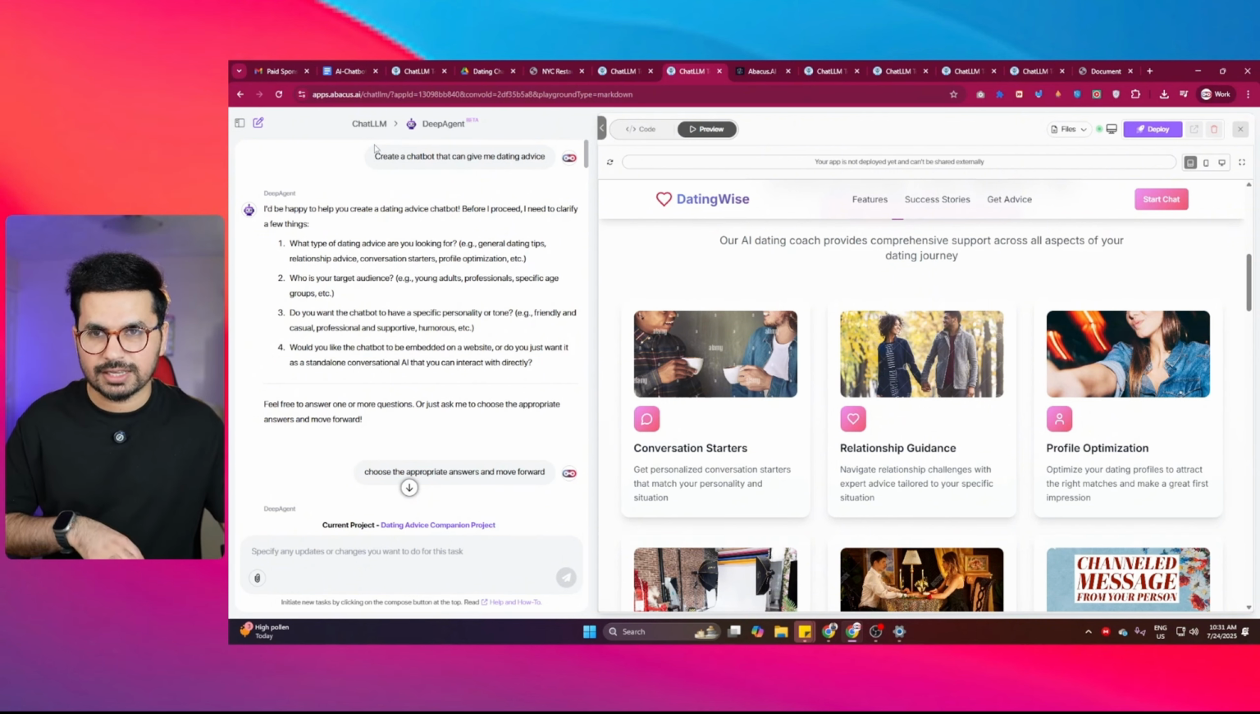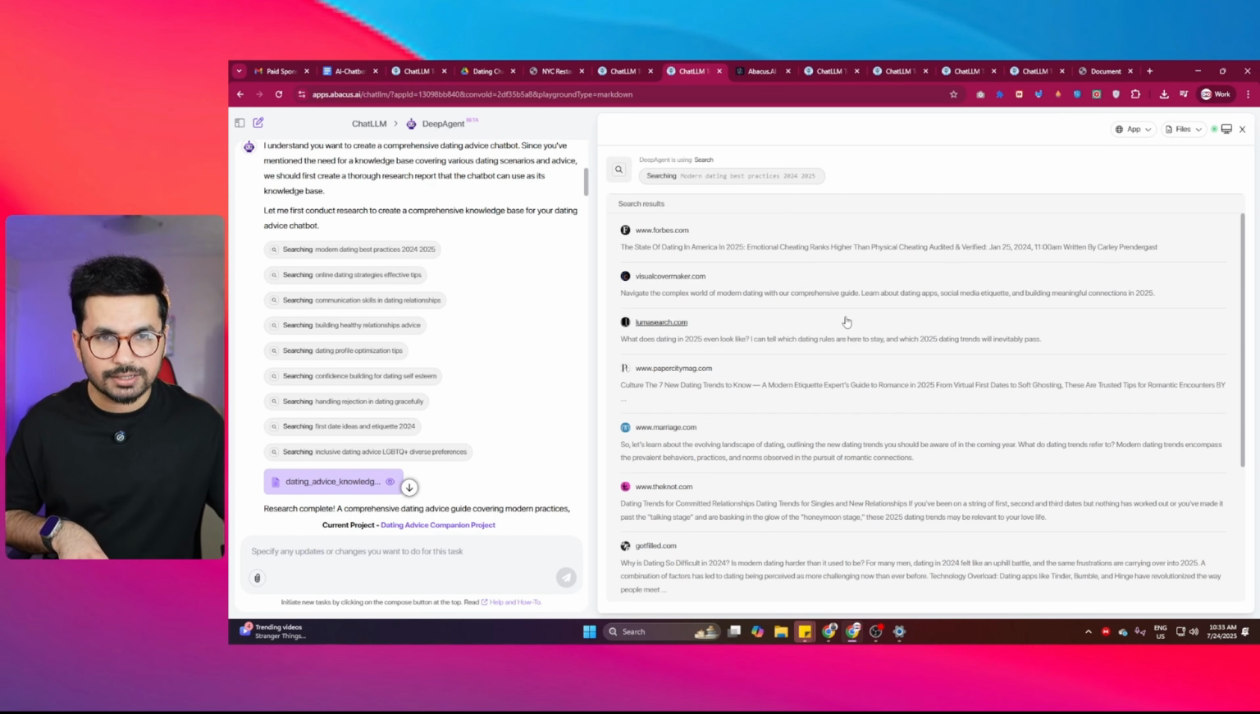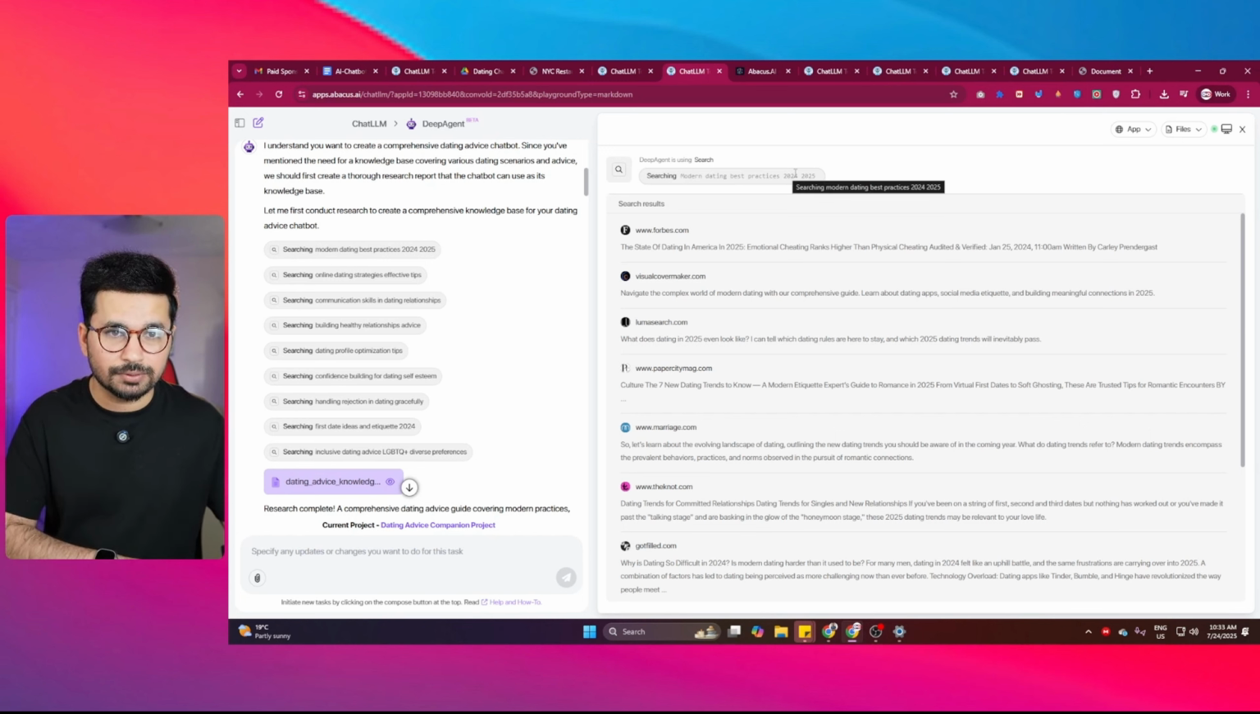First of all, I gave it a simple prompt, which was: create a chatbot that can give me dating advice. After that, it did a very thorough deep research. It did research on hundreds of different websites on different relevant keywords. The first research that it did was on this topic, which was modern dating best practices 2024 and 2025.